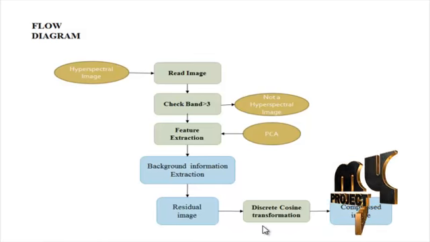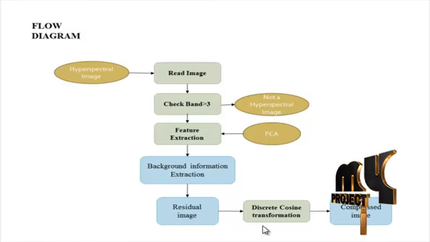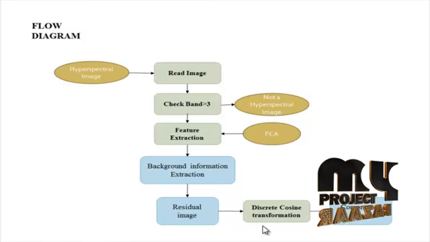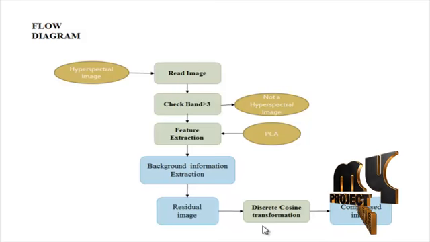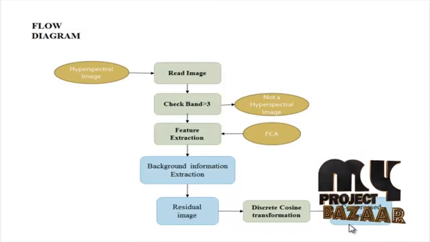Next, the discrete cosine transform expresses a finite sequence of data points in terms of a sum of cosine functions oscillating at different frequencies. The DCT step is applied to the residual image. The compression process produces the output components which are applicable for transmission or storage. Finally, compressed images are obtained.